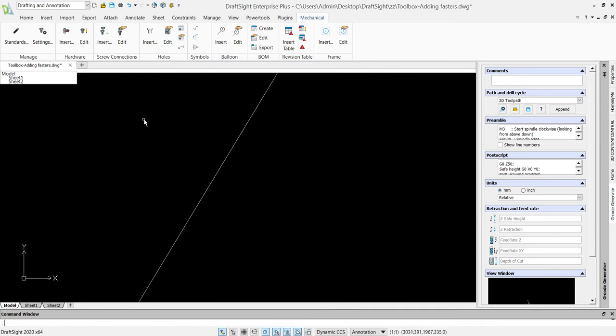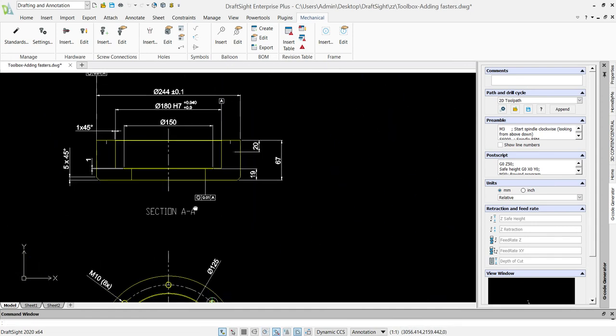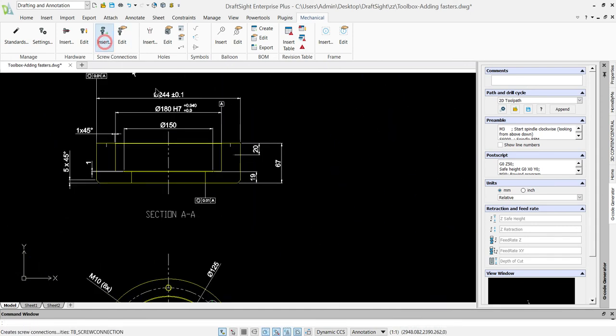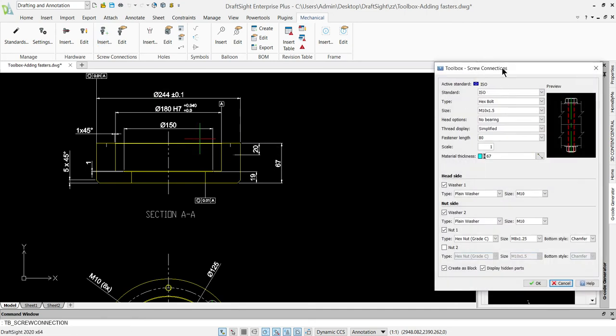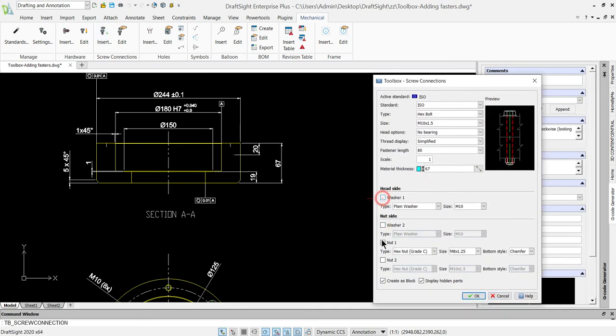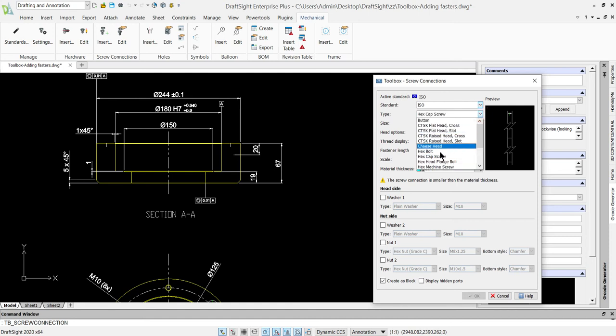Now I just want to add the screws. So let's say here you can define the screw types as well as the standards. You can change the standards which you're using and the type, hex head bolt and hex cap screw, and all. Sorry, hex cap screw, and then hex machine screw. So like this you can define.